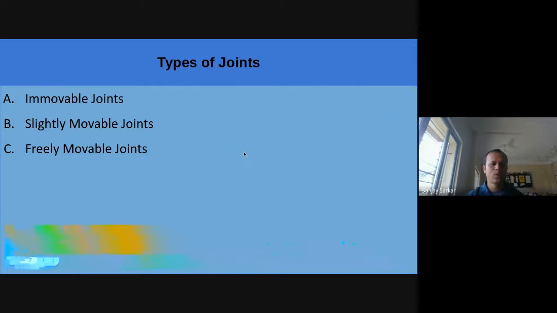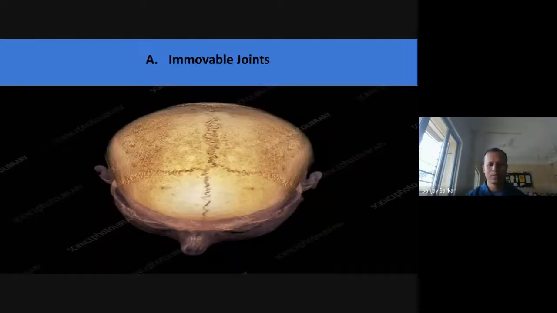Here there are three types of joints. First is the immovable joint, second is the slightly movable joint, and third is the freely movable joint. So one by one we will discuss. First is the immovable joint, which is found in the skull. There is a joint, but it does not work smoothly, meaning there is no movement.